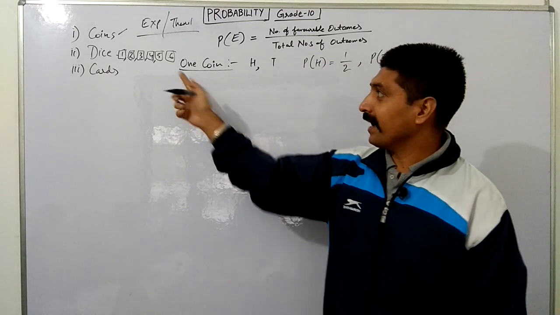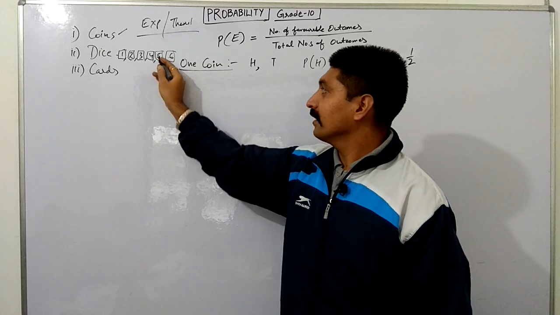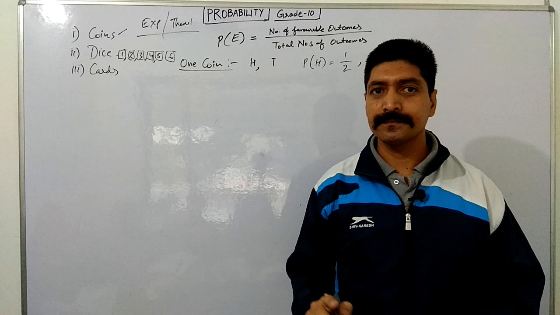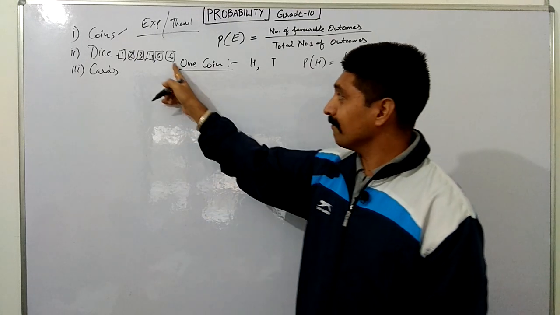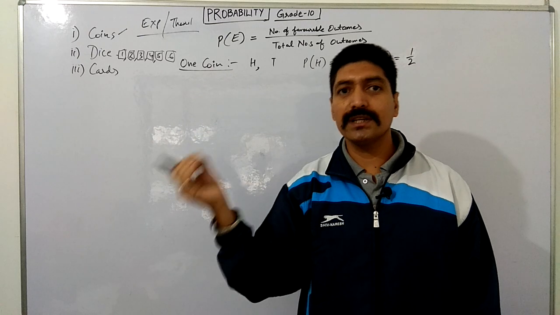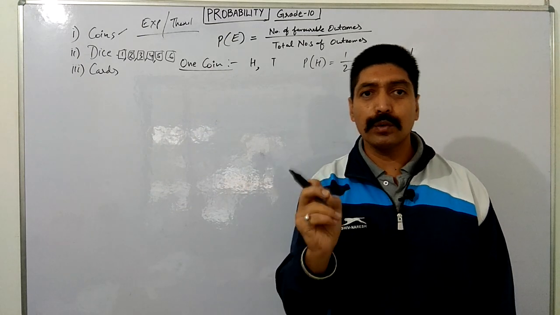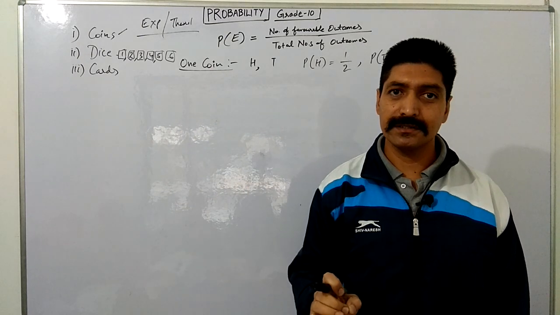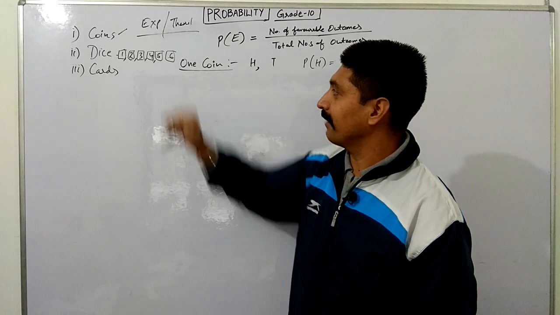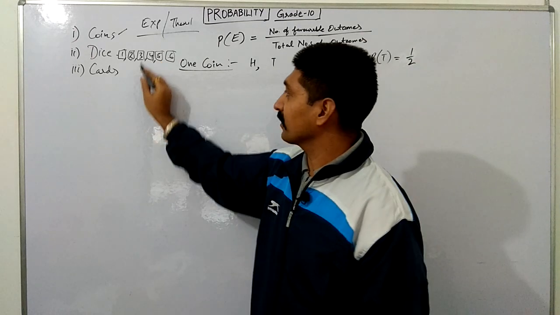If I am talking about 5, how many times can 5 come? Only one time. So every individual outcome in the sample space, 1, 2, 3, 4 and so on, is an elementary event.